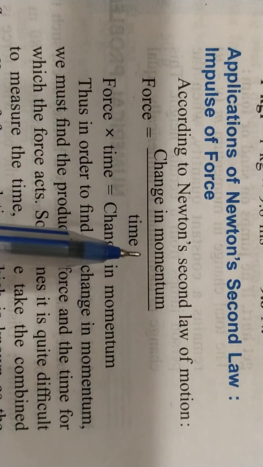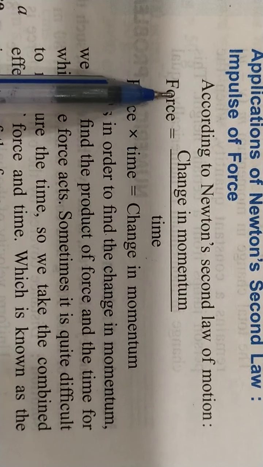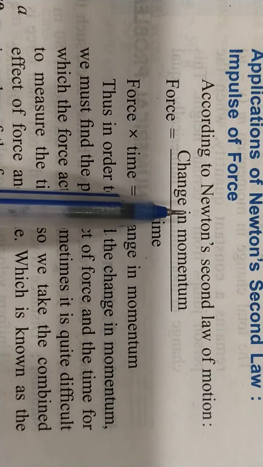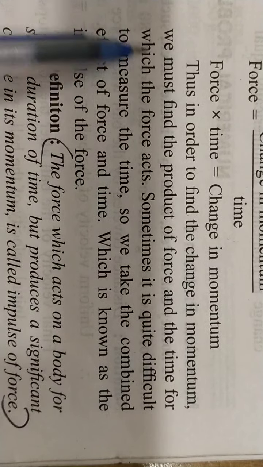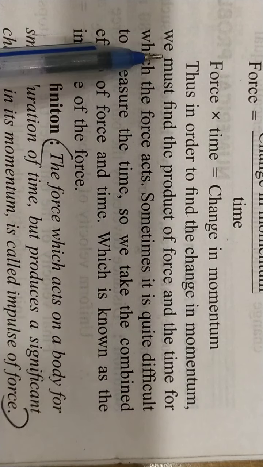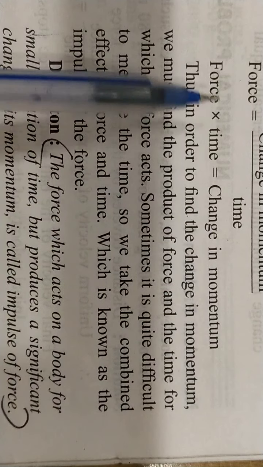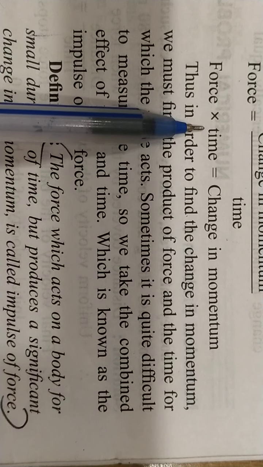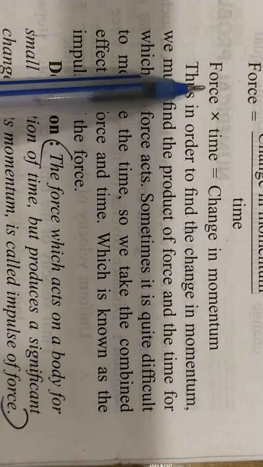Okay? So force into time, taking time to the other side, was the change in momentum. Force is equal to rate of change in momentum, so force into time equal to change in momentum. Thus, in order to find the change in momentum, we must find the product of force and time. That is, to find this, if you multiply force and time, you can find the change in momentum because both are equal.